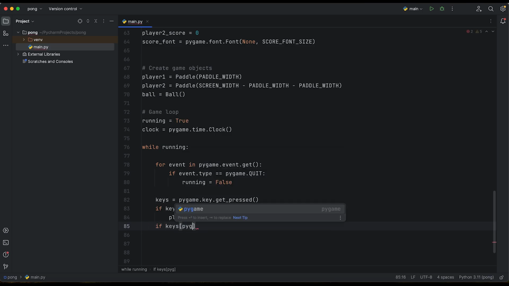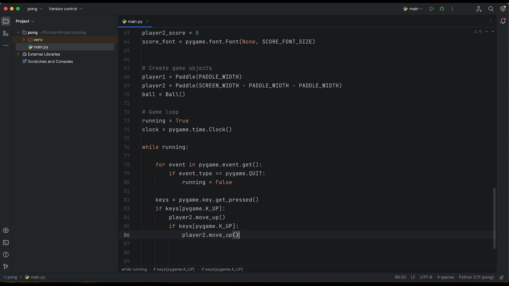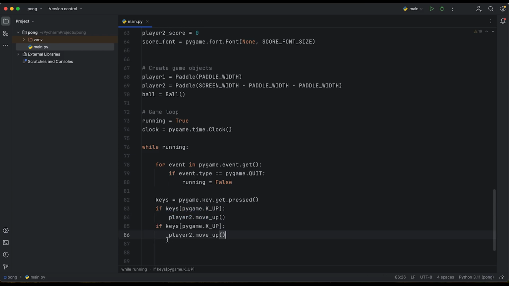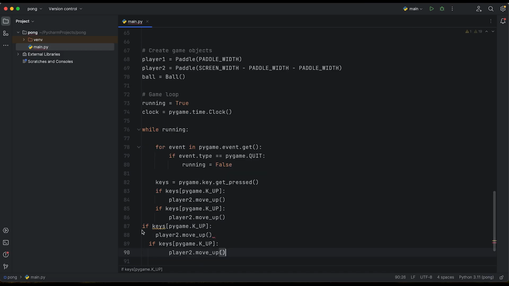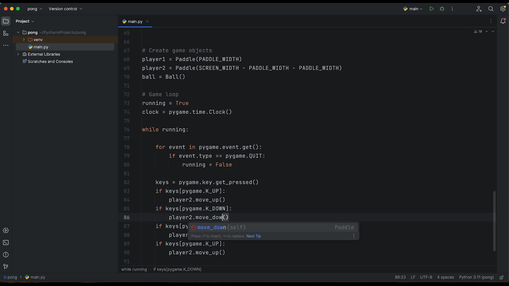The same, we are creating four times. So that's the first one. We need to check. Okay, copy, paste, paste, and paste. Okay, it's over there. It's not up, but right now we are going down, so player 2 move down. The same here.